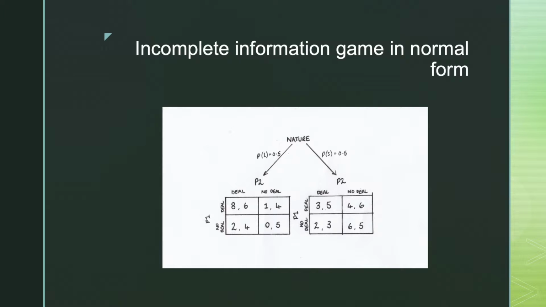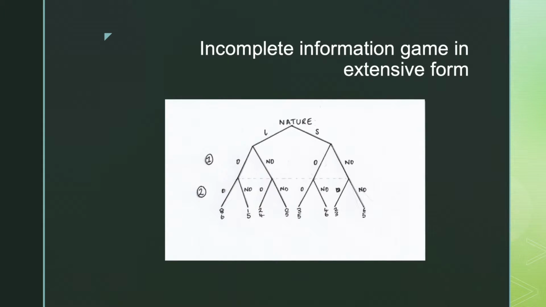In the situation where players do not coordinate on the same action, for example, deal, no deal, the assumption is made that hard Brexit goes forward with a bare bones agreement in place. Under the situation of no deal, there will be no agreement covering air travel, the worst outcome for airlines. The best outcome for airlines is a situation of deal, where there is a full comprehensive service agreement in place for air travel. This is the extensive form of the game setup, which enables easier visualization of the probability payoffs.